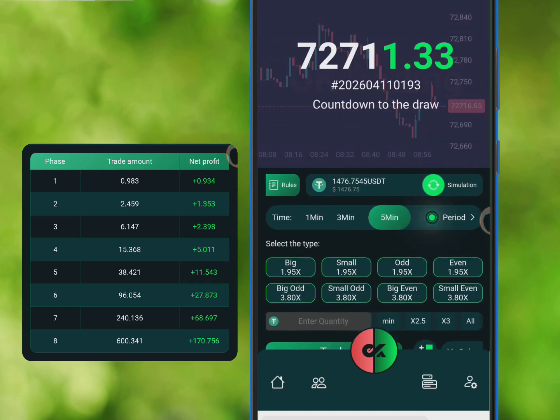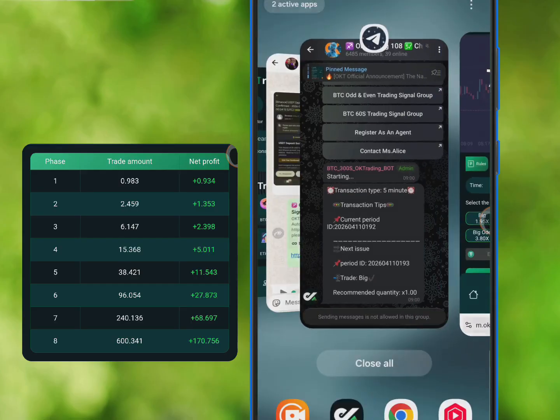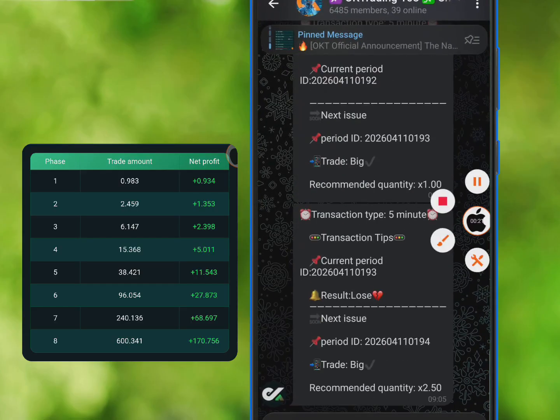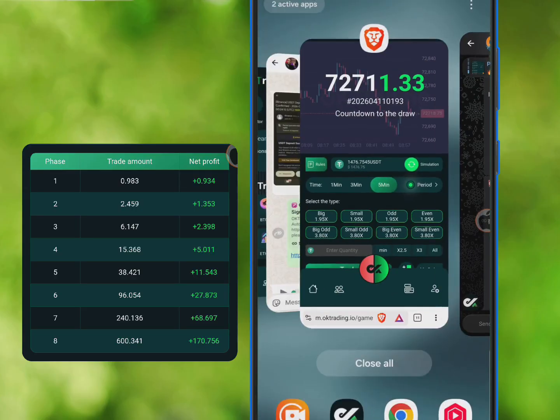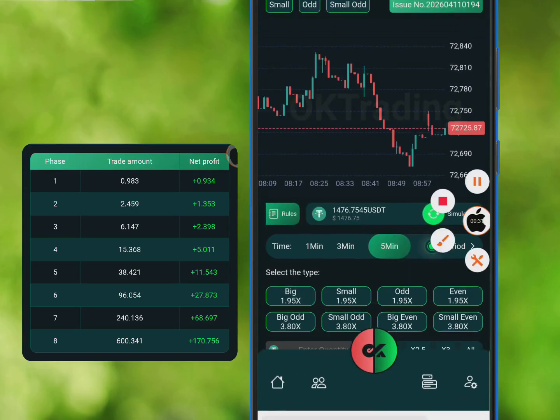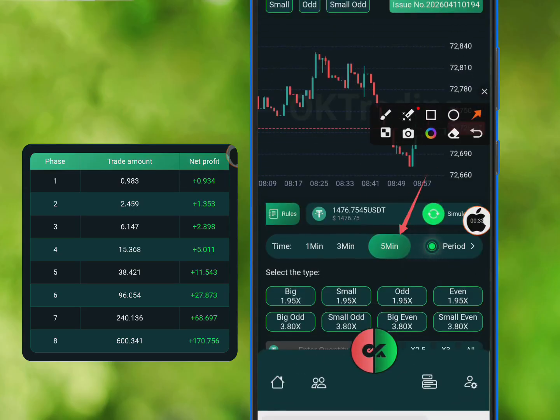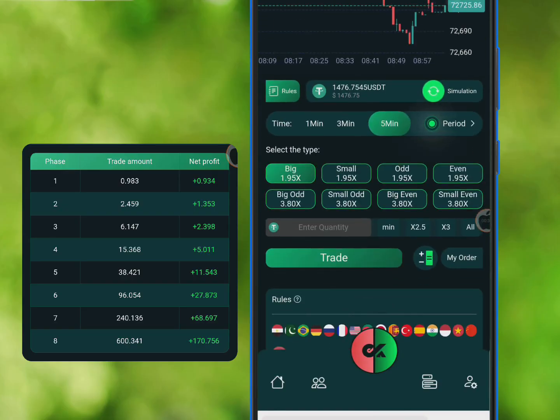Okay, now the time countdown is remaining this few seconds and now we are going to wait for the results of this trade. Okay, the trade has completed right now and let's stay glued, and as you can see it was a loss, but that's no problem. Of course, now we are going to click on big again on the next period. Mind you, make sure you check well and you are still on 5 minutes. Okay, and right now we have to click on big again.